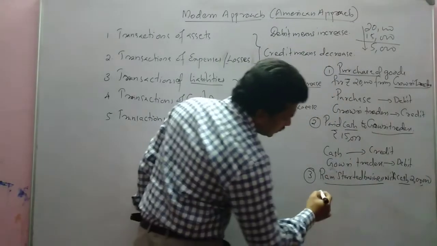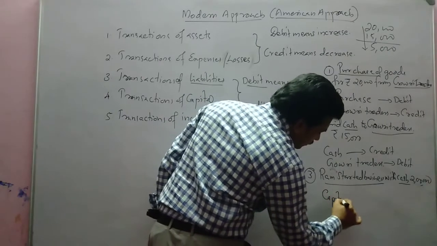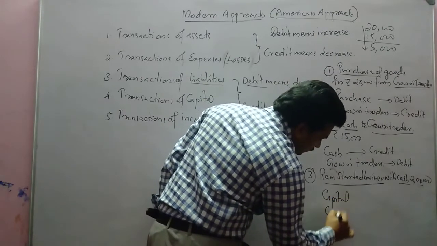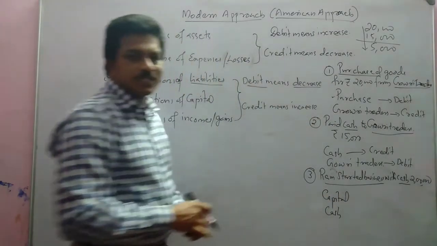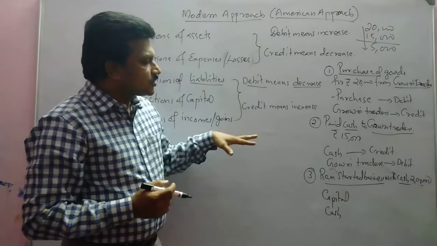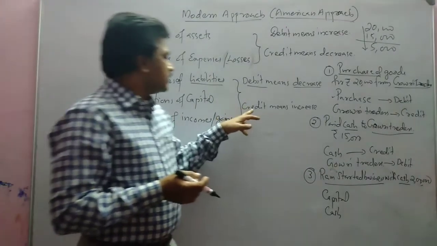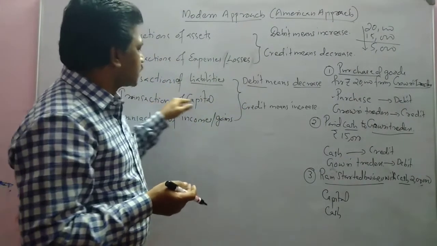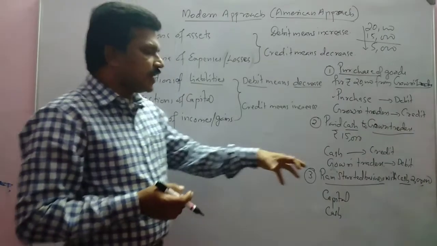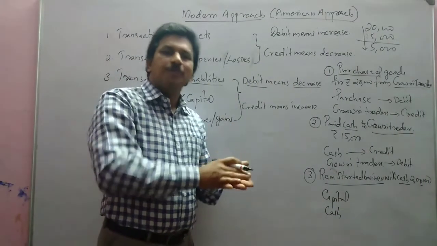So which are the aspects? Capital and cash. Here we have to see transactions of capital. When he introduced capital into the business, capital increased for the business.